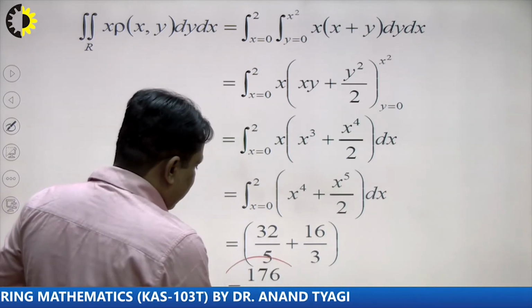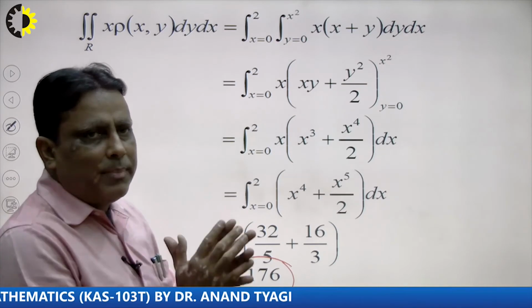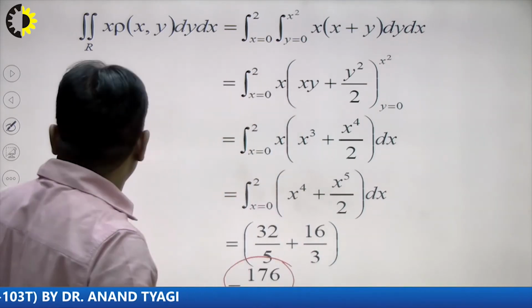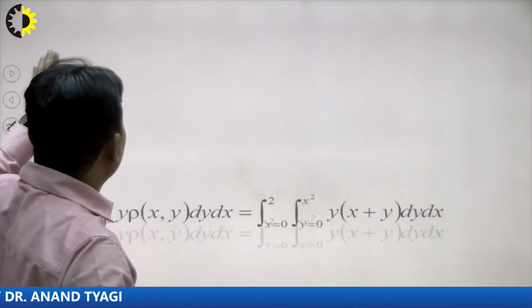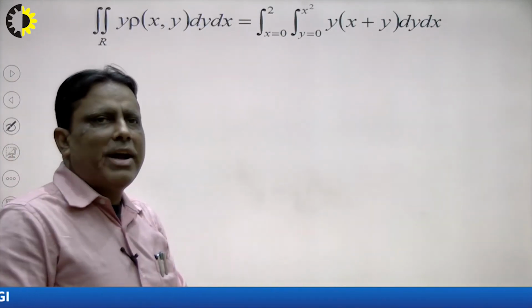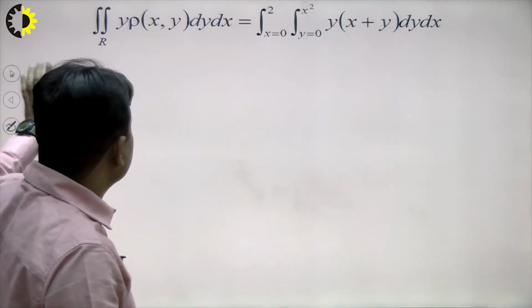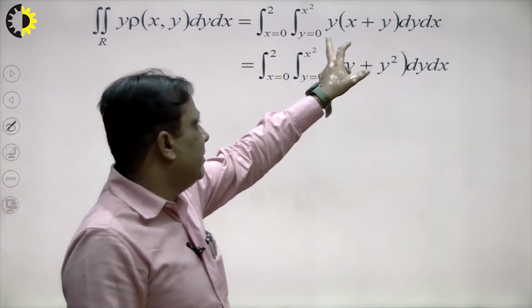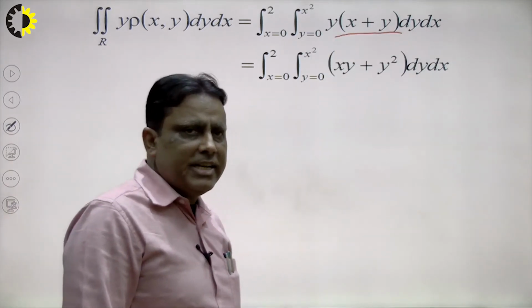So in this way we can calculate the numerator part separately and the denominator part separately and evaluate the x part of this problem. So how to calculate? See very carefully. In the same way I calculate the y integration part and the x integration part, and with the help of this integration, first of all I multiply inside and integrate with respect to y.